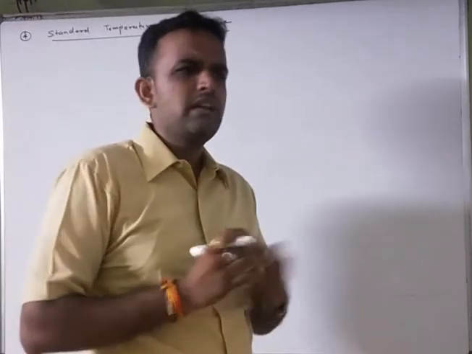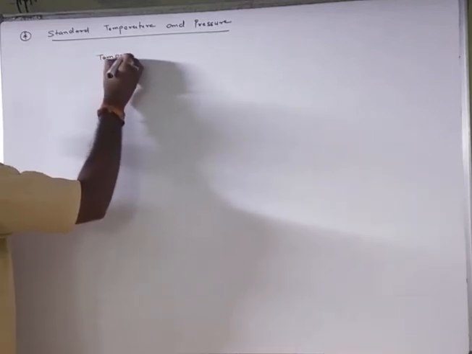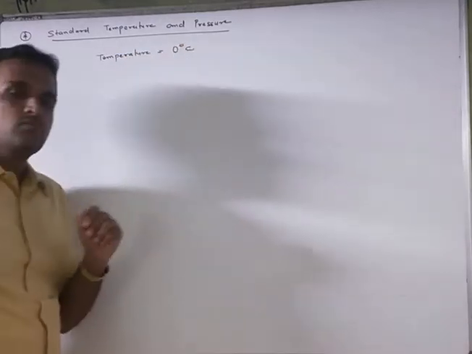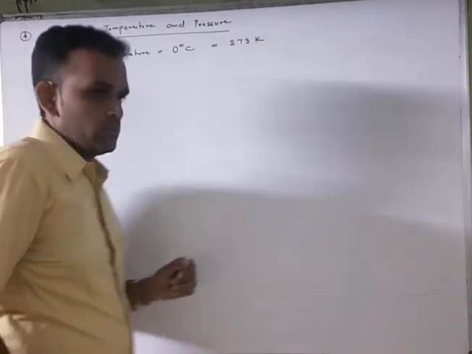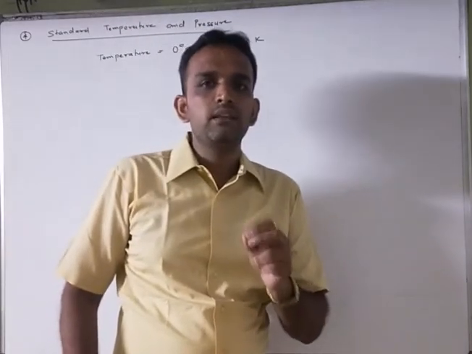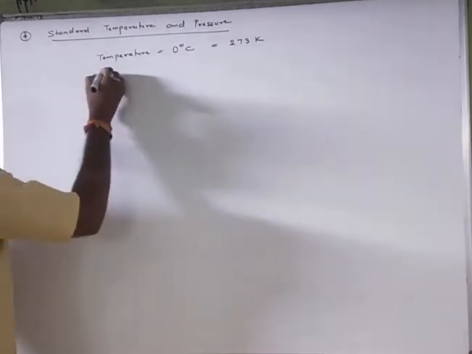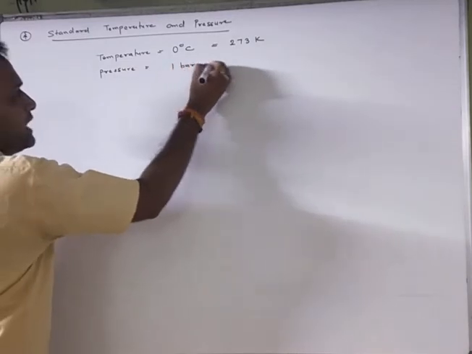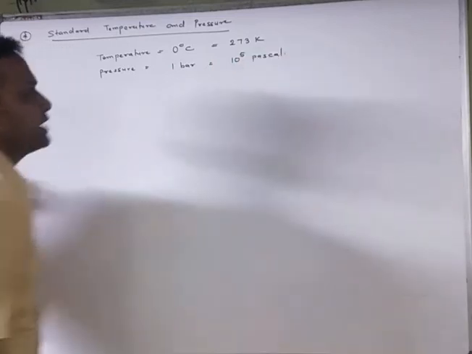Standard means, let us suppose, the temperature is 0 degree Celsius. 0 डिग्री सेल्सियस को हम स्टैंडर्ड बोलते हैं, तो उसके केल्विन में कन्वर्ट करना हो तो 273 केल्विन. So you all know that 273 Kelvin is the standard temperature. Now pressure: if you want to write down the standard pressure, then it is 1 bar, and that equals 10 raised to 5 Pascal.